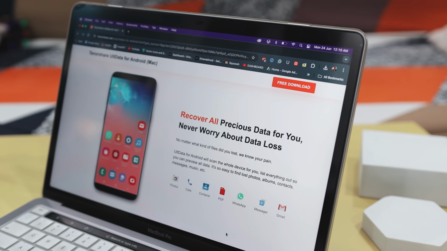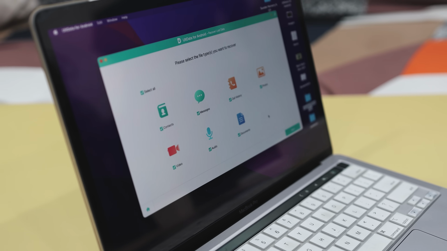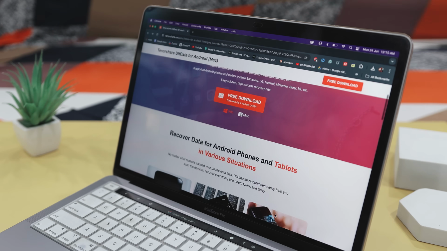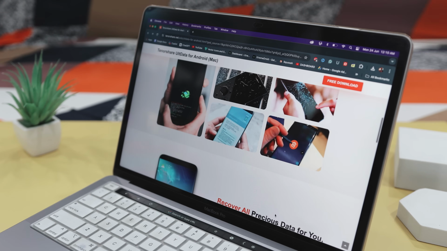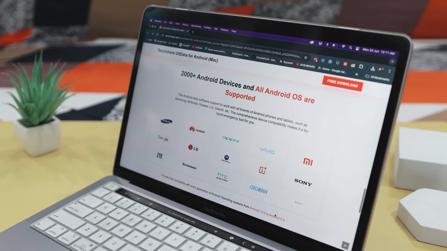And that's where Tenorshare UltData for Android comes in, a fantastic tool for recovering deleted photos, videos, WhatsApp messages, and much more. So let's quickly dive in and see how this tool can help you get your lost files back. Excited? So let's get started.